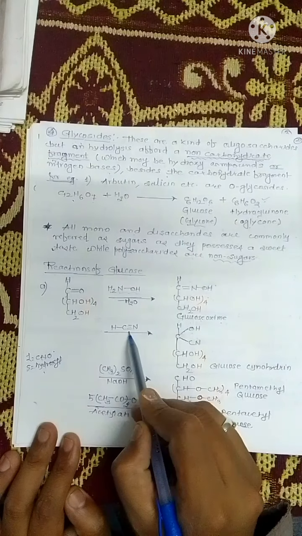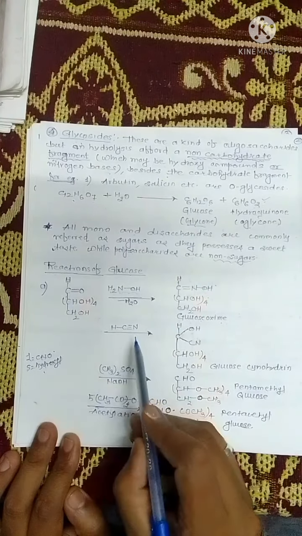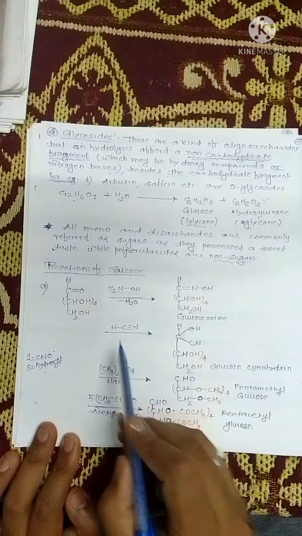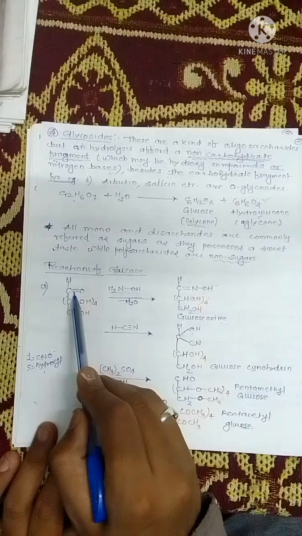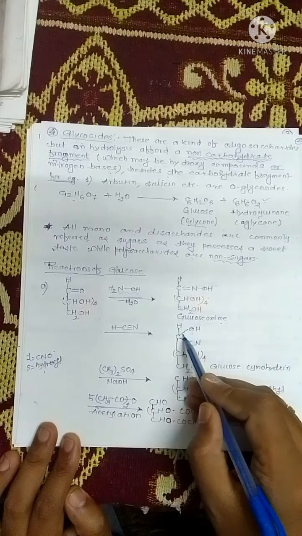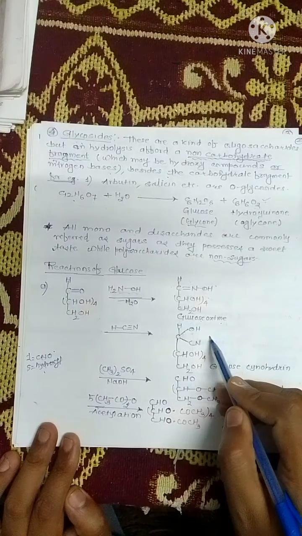If we add HCN, hydrogen cyanide, to the glucose molecule, basically an addition reaction takes place. The aldehydic group is converted into OH and CN is attached on this carbon. So glucose cyanohydrin compound is formed.